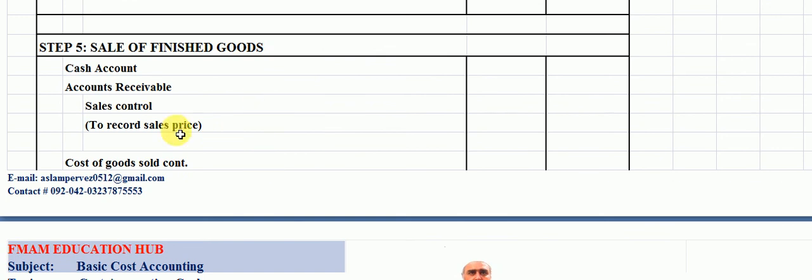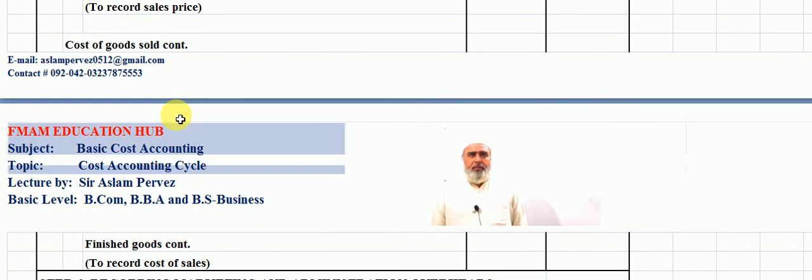And in the sale there are 2 systems applicable, cash sales and credit sales. The entry will be passed as cash account in the case of cash sales, accounts receivable in the case of credit sales, as a debit, and sales control is a credit.